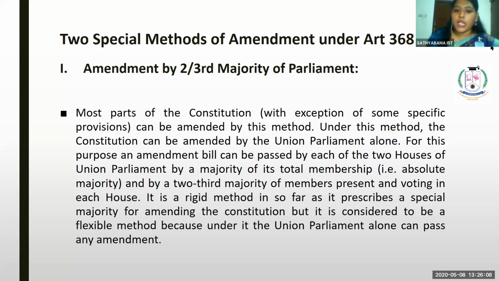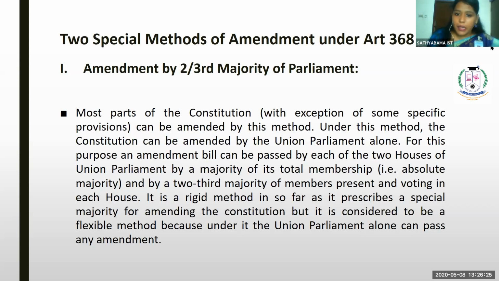Under this method, the constitution can be amended by the union parliament alone. So you should always keep in mind that an amendment can be made only by the parliament, that too by getting approval from the Lok Sabha as well as the Rajya Sabha.